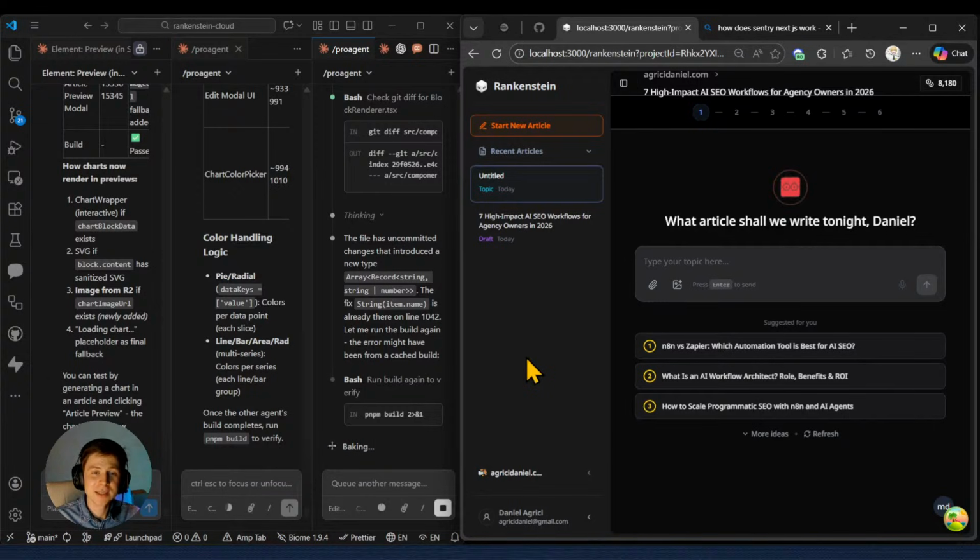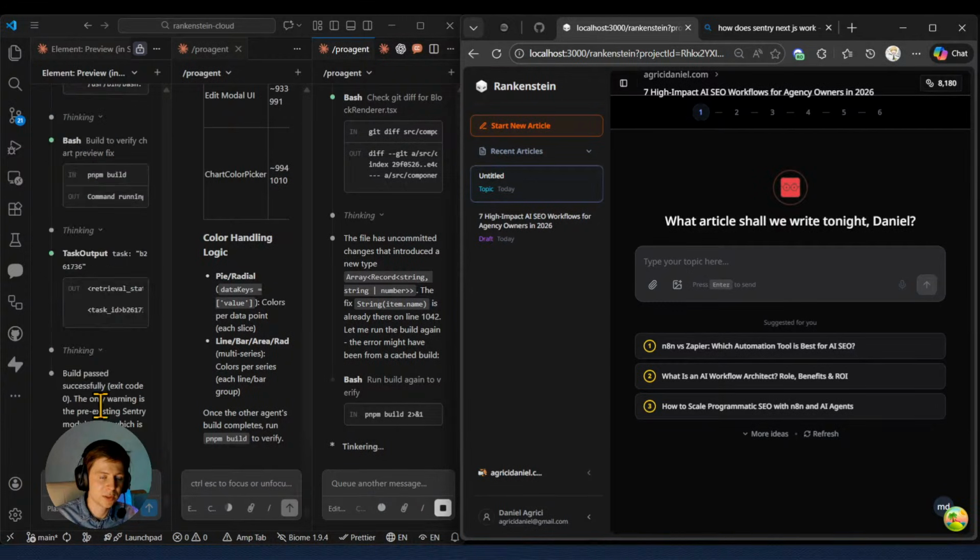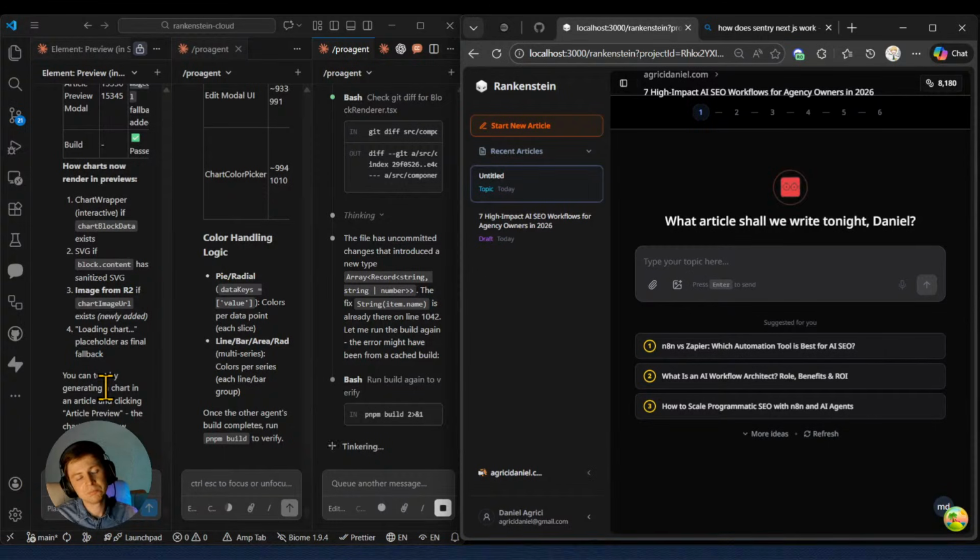Right now, Sentry is being built. There was an error that happened. The AI reviewed it, and now he's building again. Then after he finishes building, I will run this agent. I will compact this agent once again to do a full audit and review. Then I will check that the preview step was fixed, and I will say that will be it for day number 5. Then day number 6, we're gonna double check the publishing phase so we can properly publish the charts and also everything on WordPress and Shopify.